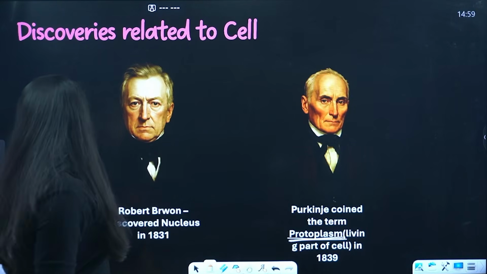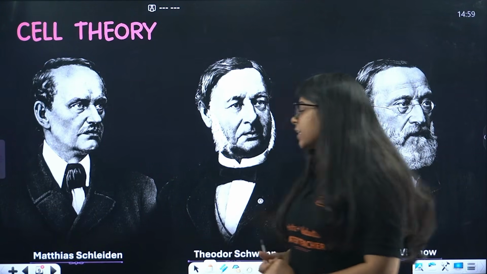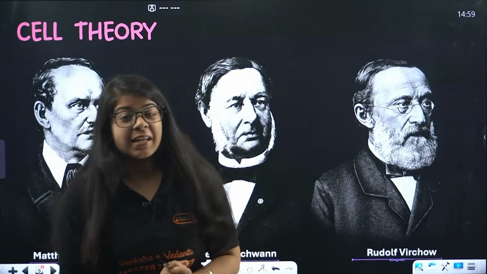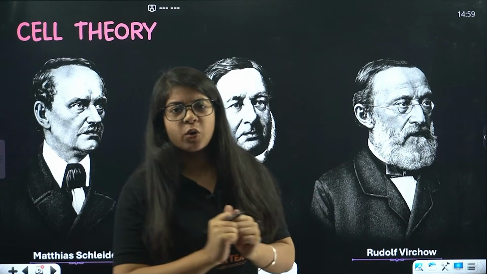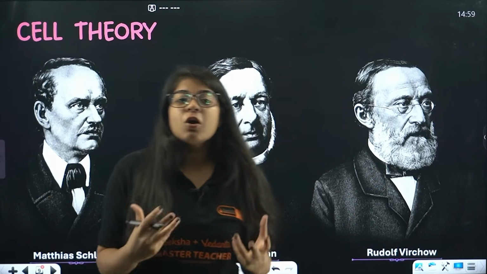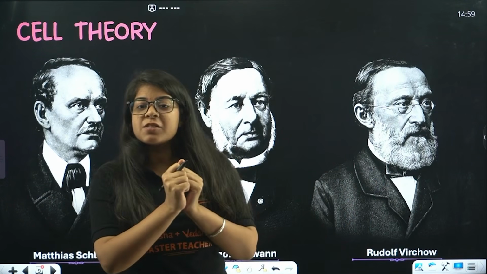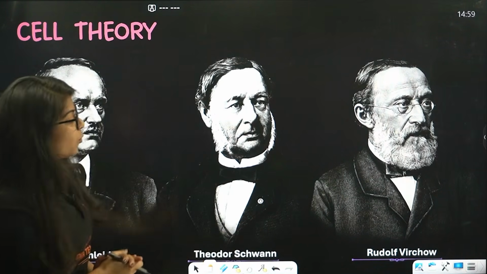Now a very important thing came, that is our cell theory. What did cell theory say? Matthias Schleiden came and he said that all the plants are made up of cells. We are like, okay, all the plants are made up of cells. Then Theodor came, and Theodor also said that all the animals, all the living things, humans, lion, tiger, whale, all of those organisms are also made up of cells. And we are like, okay, so all the plants, all the living organisms, everything on earth is made up of cell. Understood?